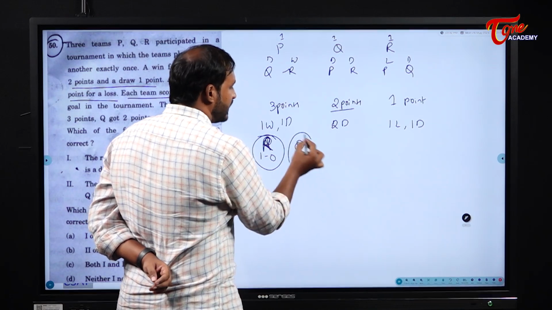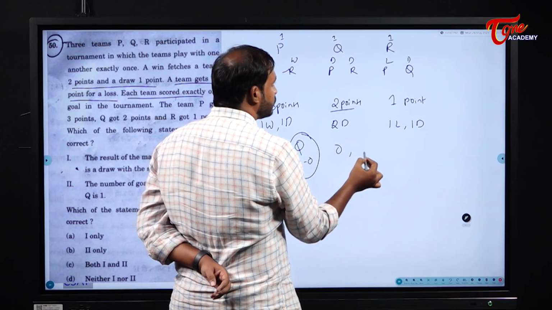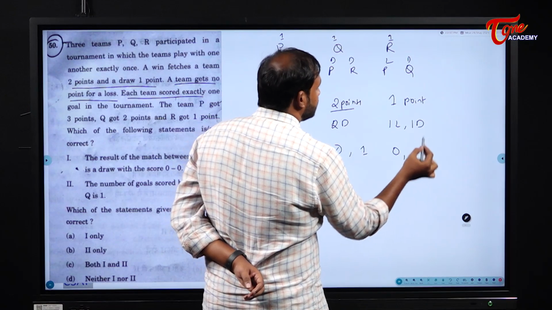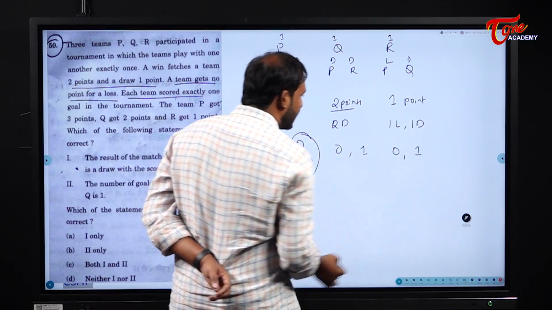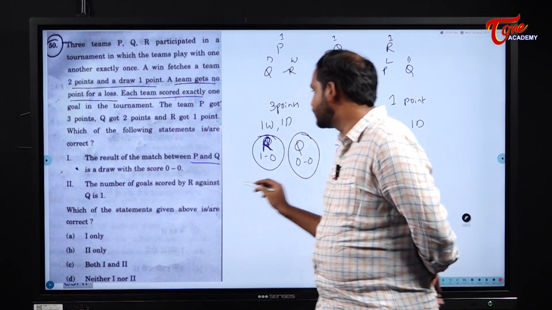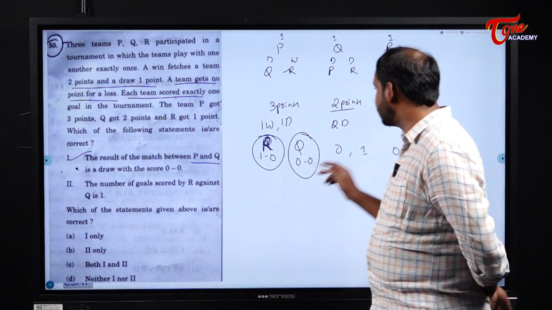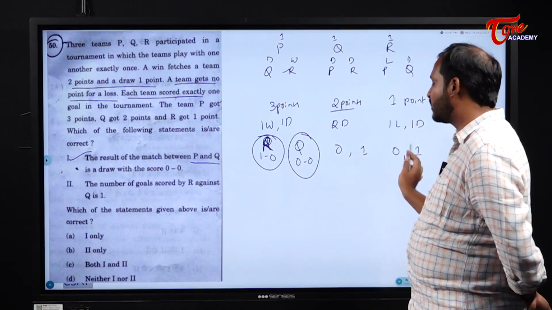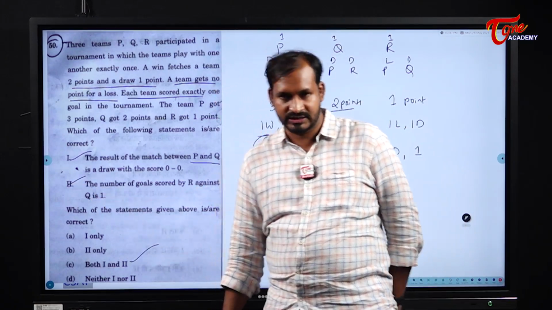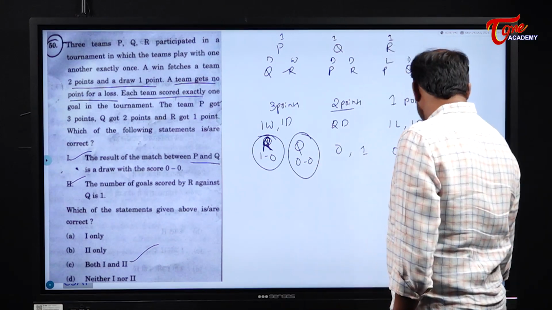Next, R scored 0 against P and 1 against Q. And Q scored 0 against P and 1 against R. So the result of the match between P and Q is a draw with 0-0, yes, it is true. The R and Q match is drawn because of 1-1, so that one is also true. So both 1 and 2 are true for us.